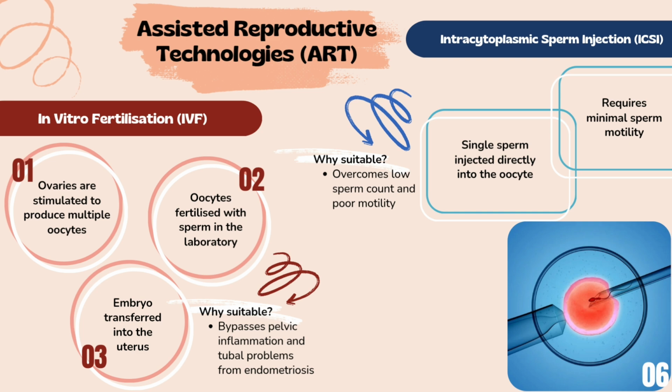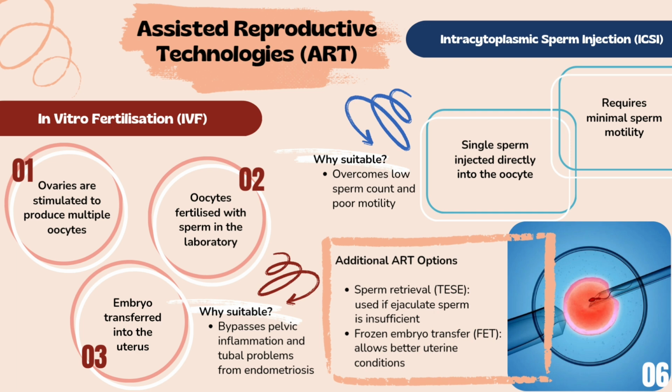Fertilization rate with ICSI can reach approximately 60 to 80% of injected oocytes, with pregnancy rates that are comparable to standard IVF. In addition, if sperm quality from ejaculation deteriorates further, sperm retrieval techniques such as testicular sperm extraction, or TESE, can be used in combination with ICSI.